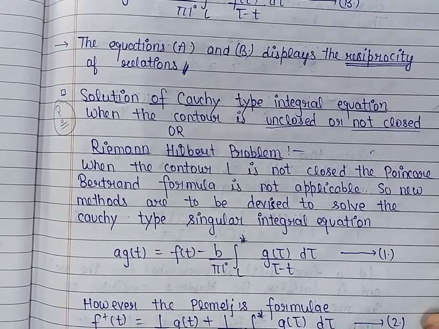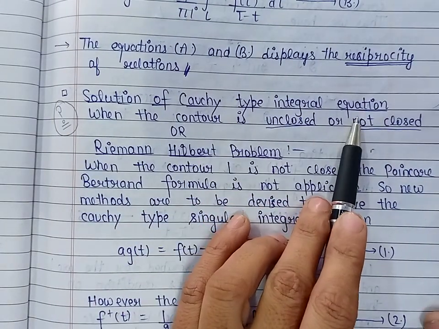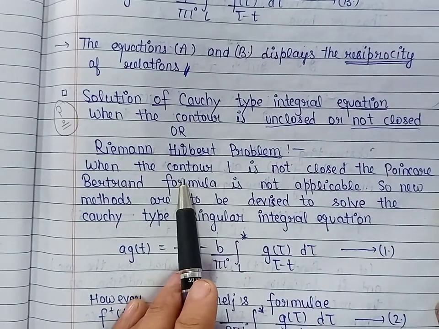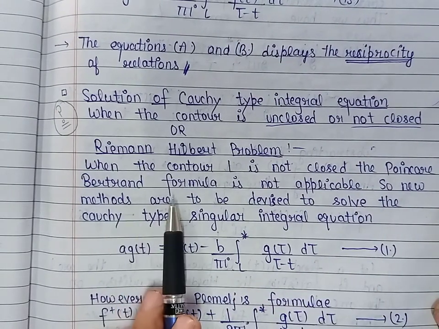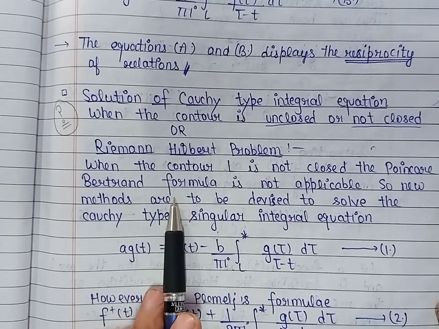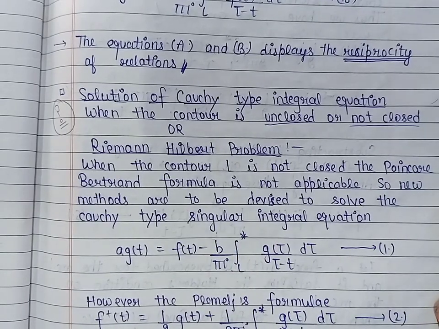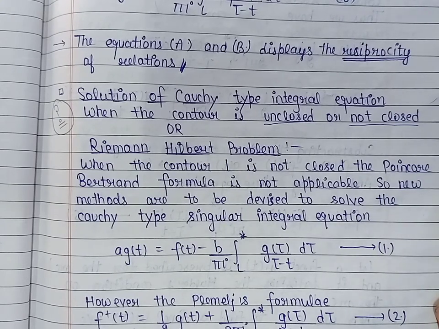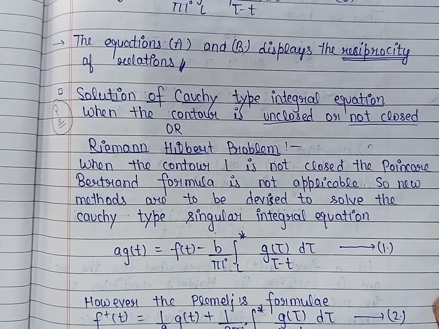Now, today we will find the solution of the Cauchy type singular integral equation for unclosed contours. When the contour is unclosed, the Poincare-Bertrand transformation formula is not applicable. So, new methods have to be devised to solve the Cauchy type singular integral equation. However, Fleming's formulas are valid for an arc also.